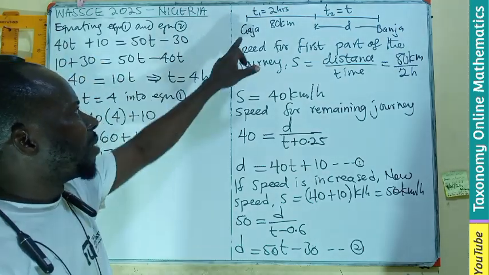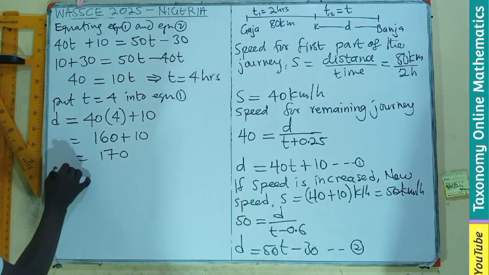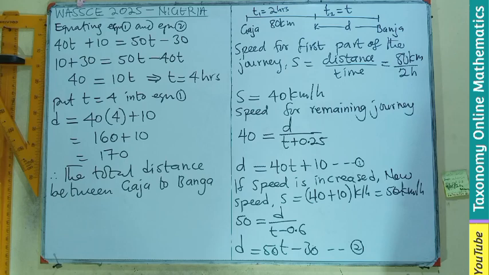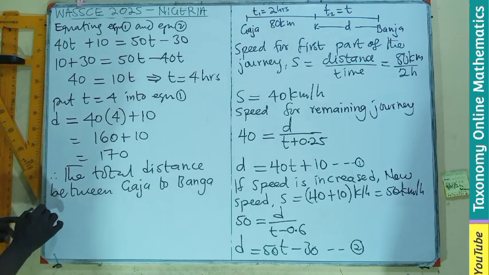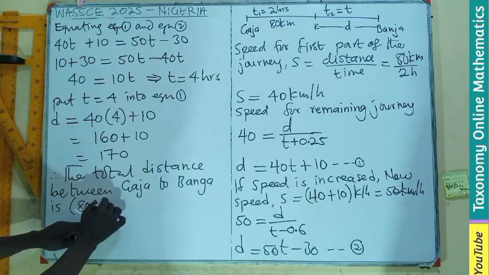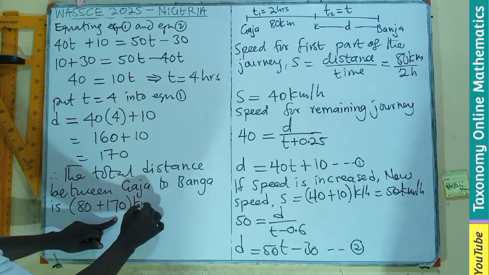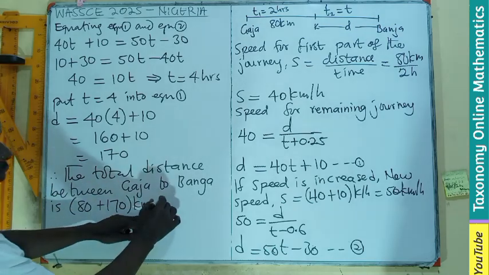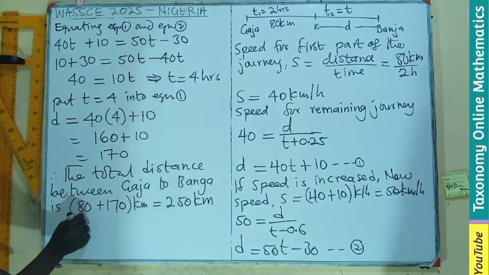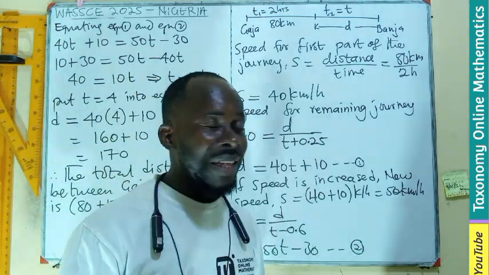What are we looking for? We are looking for the distance between Gaja and Banga. So we can say that, therefore, the total distance between Gaja and Banga is going to be, the first part is 80 kilometers, the second part is 170 kilometers, and if you put that together, that becomes 250 kilometers, right? If you pick 30 here, you are left with 50. So 250. That's the distance we have.